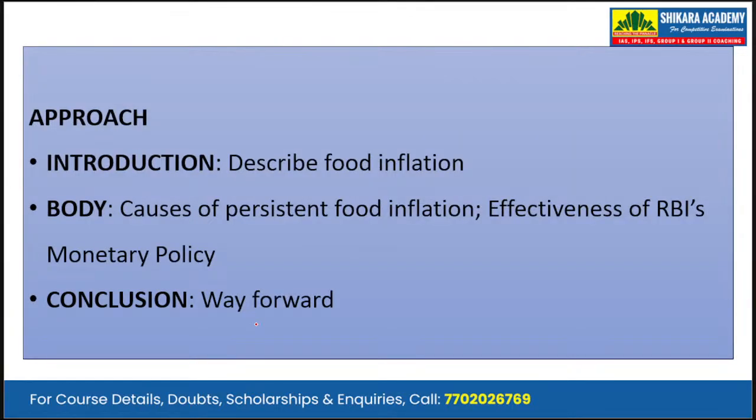Now, for the approach in writing the answer, in the introduction, we will be describing the food inflation. Then in the body, we address the demand of the question by writing the causes of persistent high food inflation and the effectiveness of RBI's monetary policy in tackling the persistent food inflation. Then in conclusion, we write a way forward or a forward-looking answer.